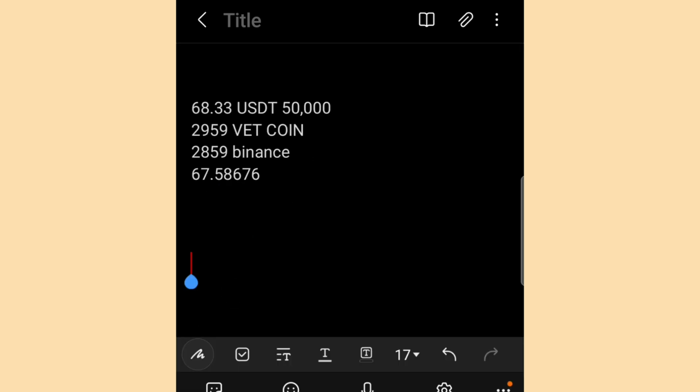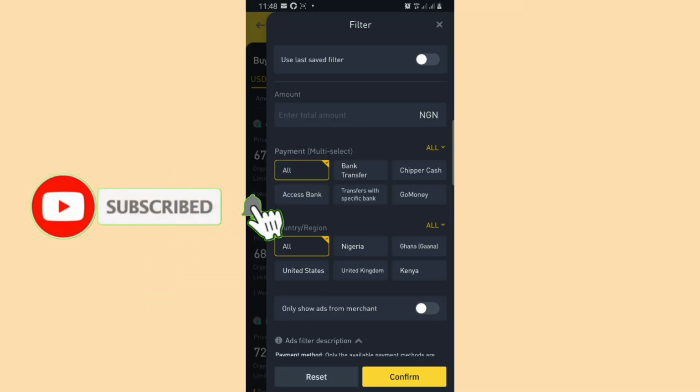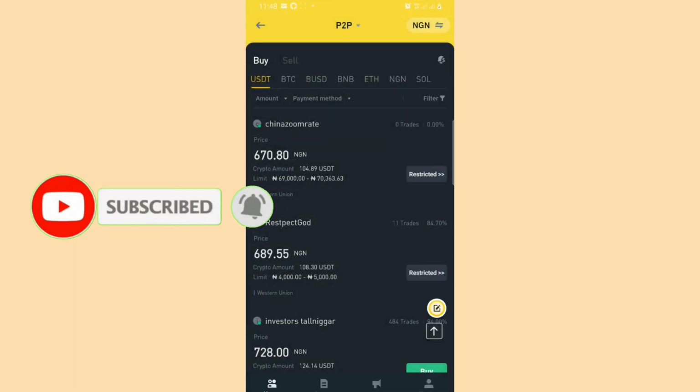All right, so having seen that this 50K option is not profitable, let's try it out with 500,000 naira and see how it goes. All right, so let me go to Binance P2P and buy USDT of 500,000 naira. So don't forget to always filter it. So I remove it from only merchants. Now it is filtered already.